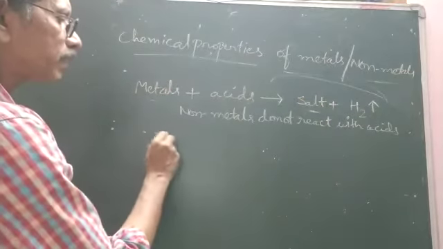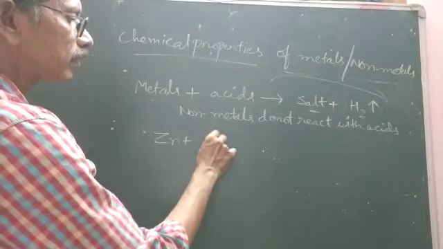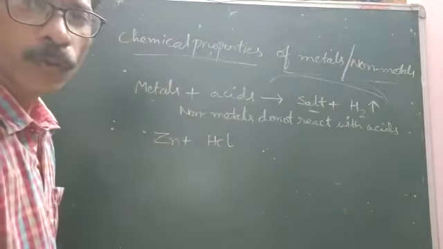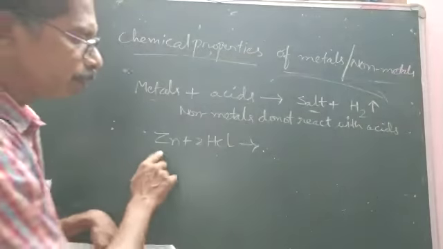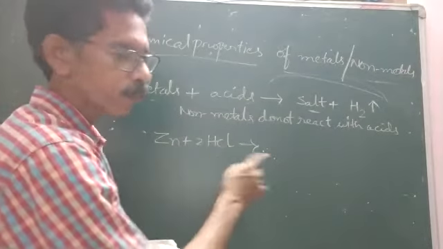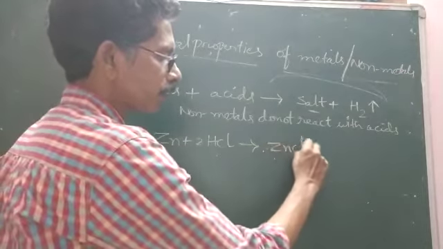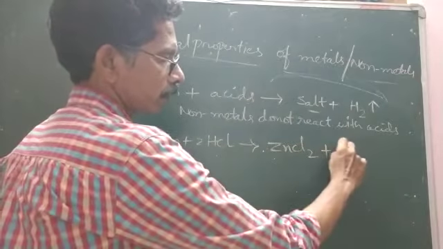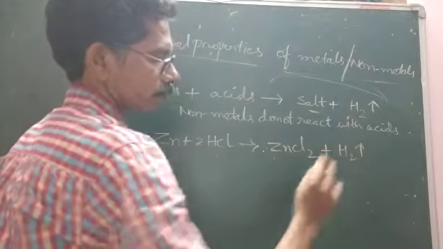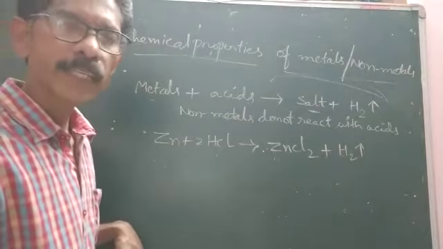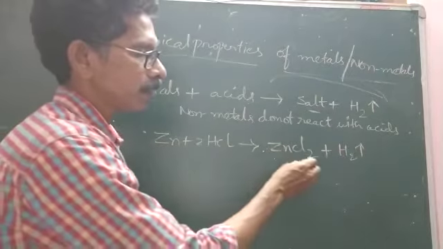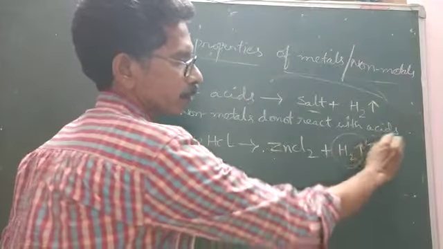For example, zinc reacts with hydrochloric acid to form zinc chloride salt plus hydrogen gas. Metals like magnesium, iron, zinc and copper react with acids to liberate hydrogen gas.